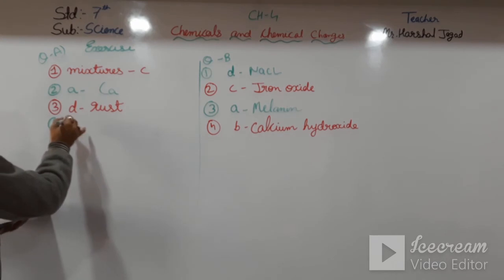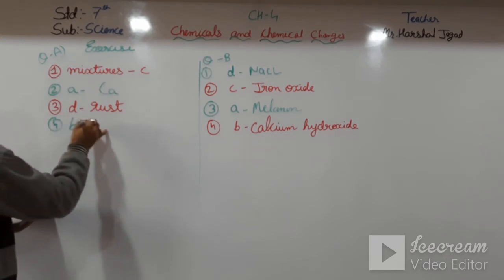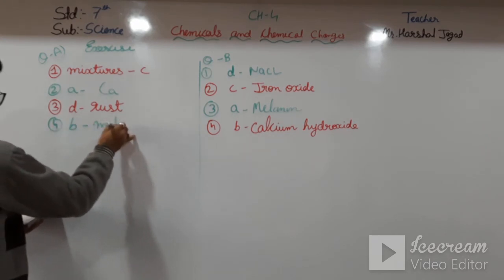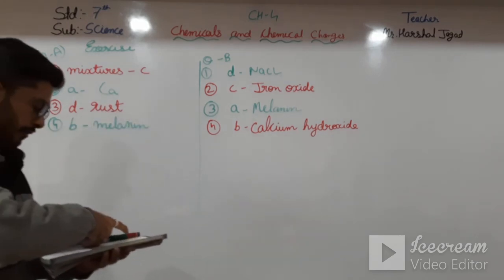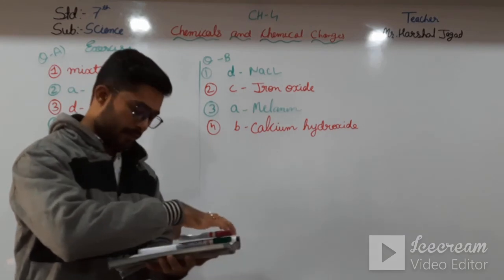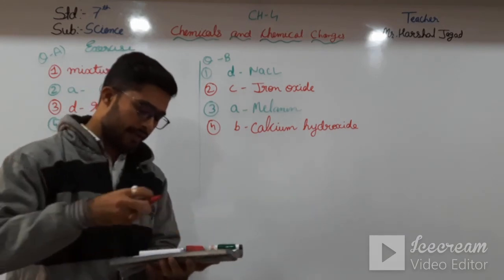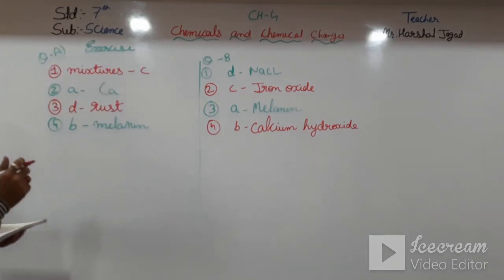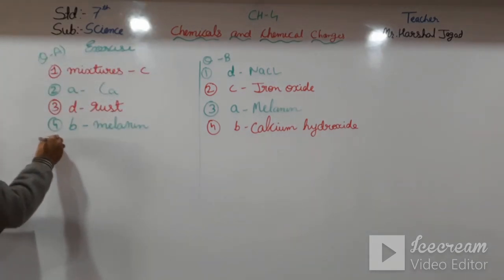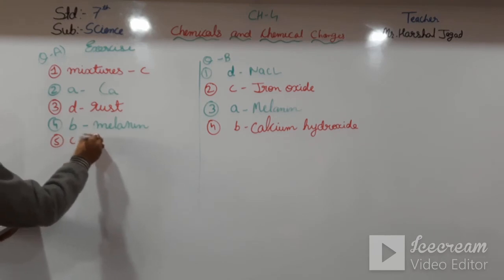It is B. Fifth one: in the reaction between copper sulfate solution and the iron nail, the brown deposit on the iron nail is copper. That is fifth, C, copper.